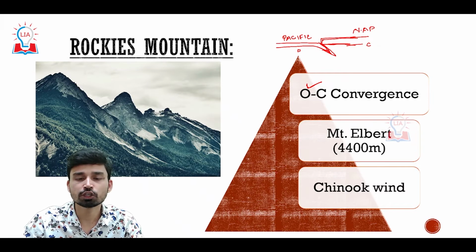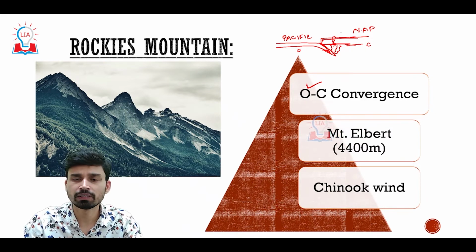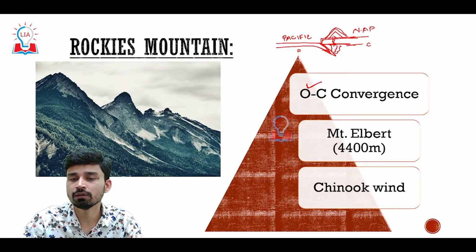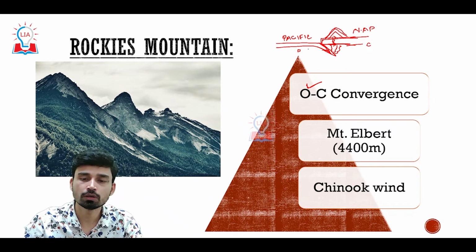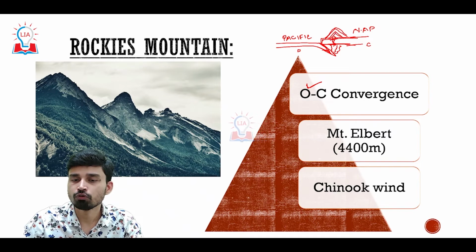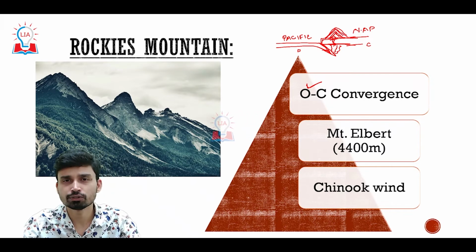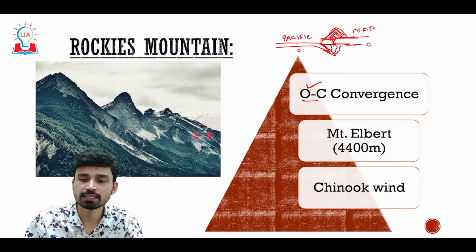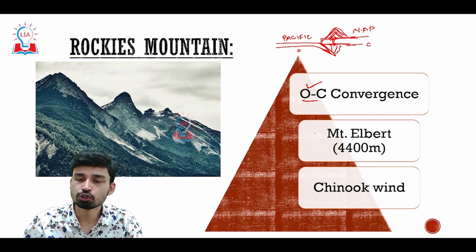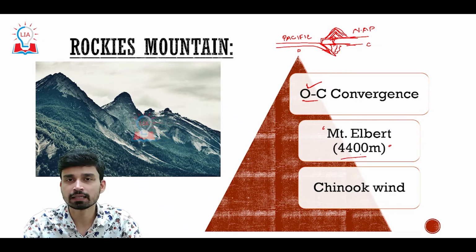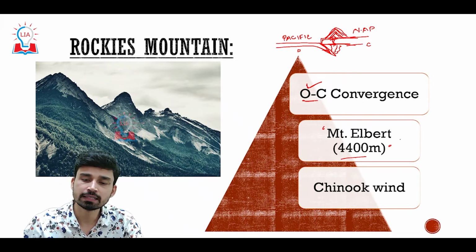Due to the subduction of this plate inside the mantle, a large volume of magma developed that rose by breaking across the crust of the North American plate, and thus we have a volcanic upheaval as well as upheaval of the whole plateau that led to the formation of these western mountain ranges of North America. The Rockies is one such example. The most important peak of the Rockies, the highest at a height of 4,400 meters, is Mount Elbert peak.